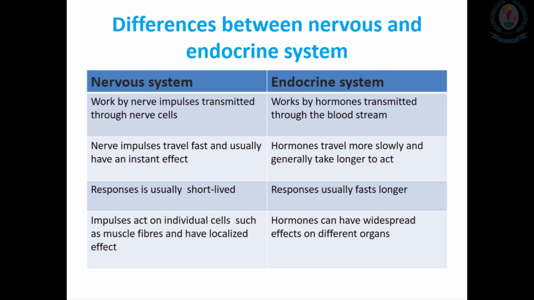So these target organs can sometimes be a long distance from the gland. Even though they are located far away from the gland, the hormones can be transmitted through the bloodstream. So that's why we say it has a widespread effect when we think about the nervous system. So those are the differences between the nervous and the endocrine system.